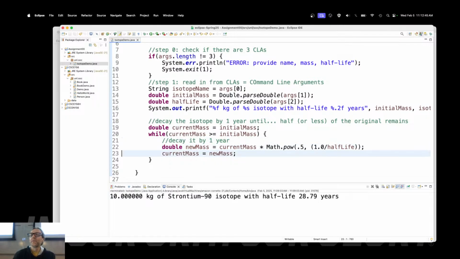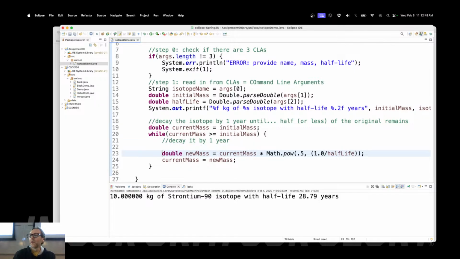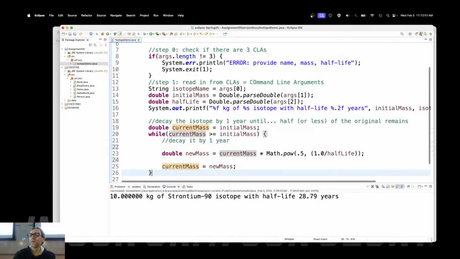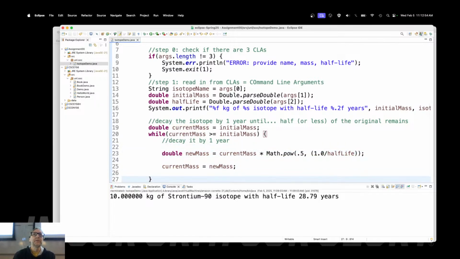Where should I print it? At the top? Right here? Or should I print it in between? Or should I print it at the end? Remember, this is a while loop. It depends on how you want it to work out. So let's go ahead and try it right here.